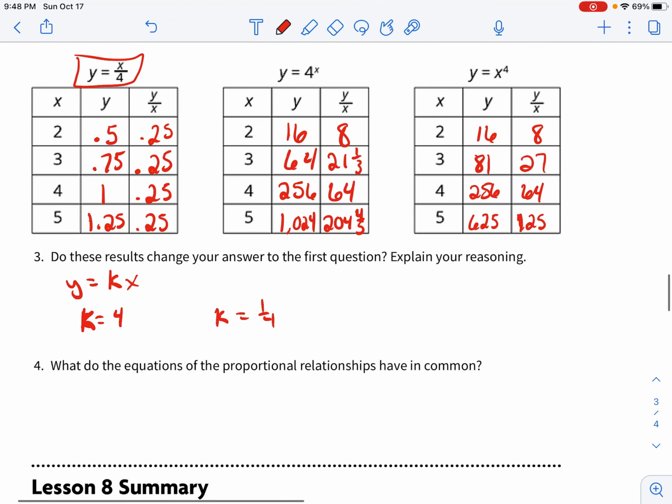The last says, what do the equations of the proportional relationship have in common? Well, once again, they follow that y equals kx, where x is not to a power. We're not dividing by x, or we're not adding anything to x. So it's this form where there's just a multiplier that we multiply x by. All right, so that's looking at equations and kind of how you can verify just by looking at an equation if it is proportional. So once again, it's going to follow this format.